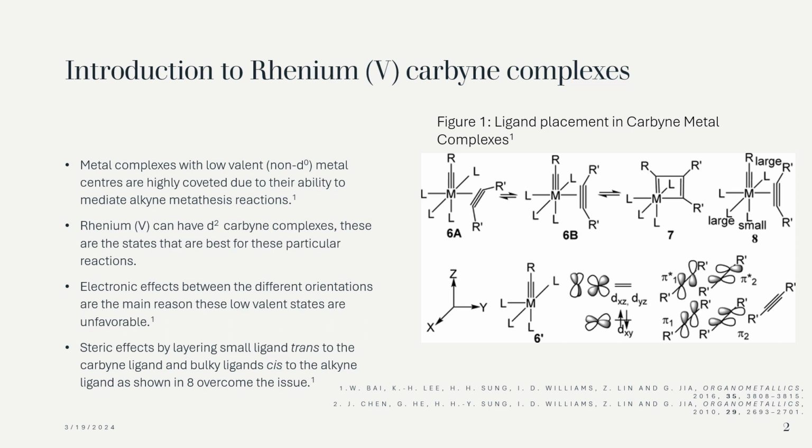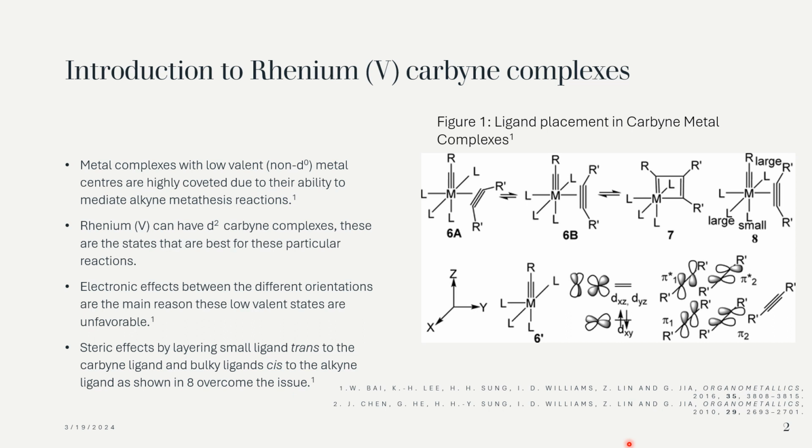The scarcity of metathesis or cycloaddition reactions involving non-d0 carbene complexes and alkynes may stem from the challenge non-d0 metal centers face: forming alkyne carbene complexes with the prerequisite parallel alignment of ligands. When comparing structures 6A and 6B, the crucial distinction lies in the orientation of the alkyne ligand, either perpendicular or parallel, which alters the electronic effect of the metal center.